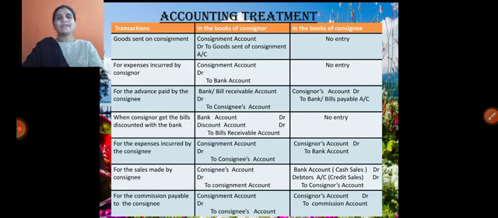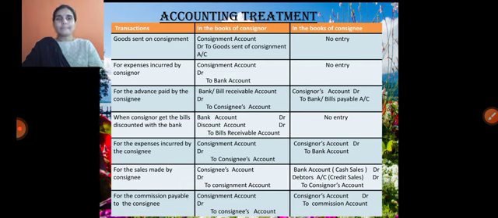Why do we prepare the consignment accounts? As we know, the owner is sending the goods to the agent. He wants to know what profit or loss he may get with the consignment process. For that reason, they go for the preparation of the accounts. The accounting treatment in the books of consignor and in the books of consignee differs. So let us discuss one by one.